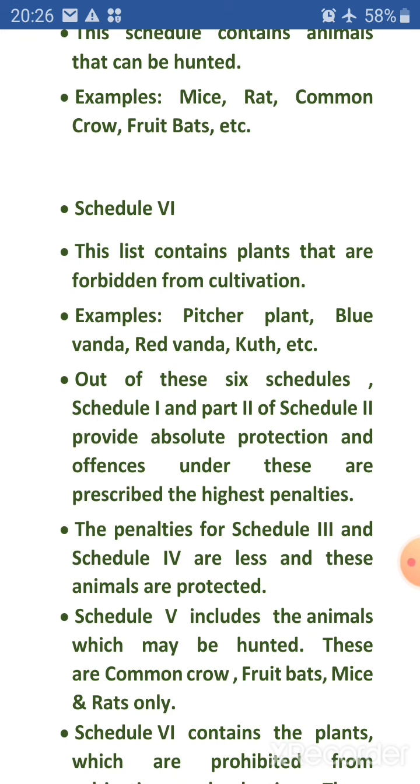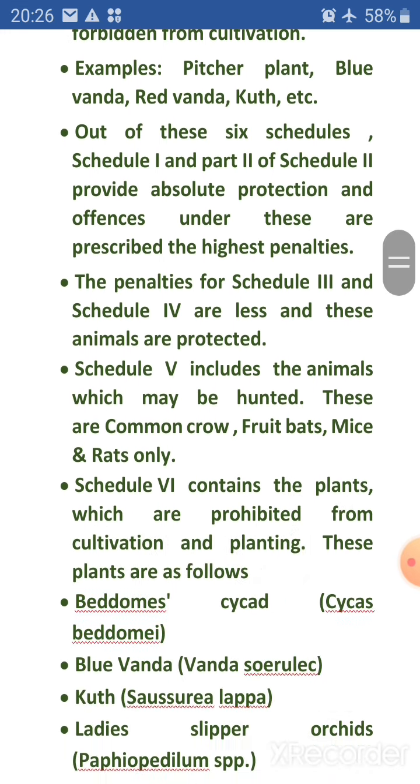Out of these 6 schedules, Schedule 1 and Part 2 of Schedule 2 provide absolute protection, and offences under these are prescribed the highest penalties. The penalties for Schedule 3 and Schedule 4 are less and these animals are protected. Schedule 5 includes the animals which may be hunted. These are common crow, fruit bats, mice and rats only.